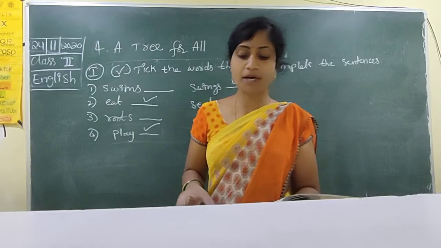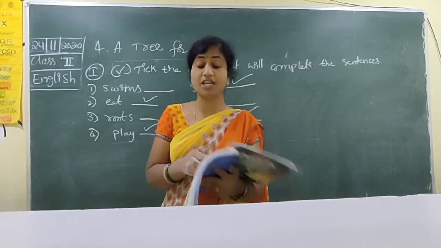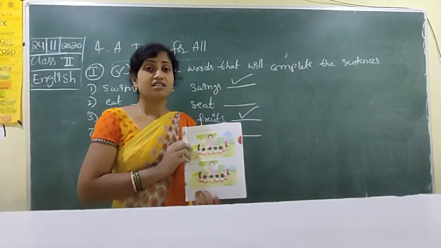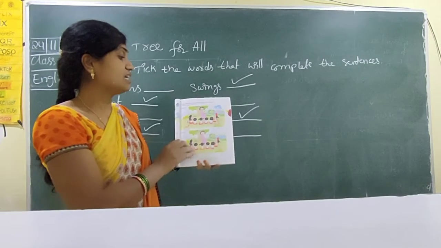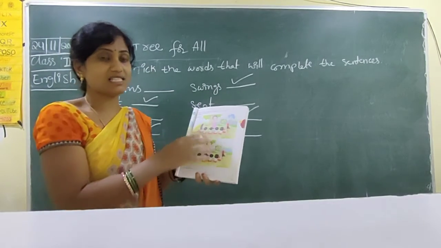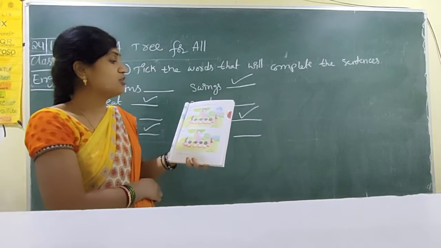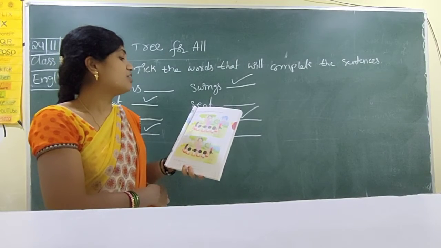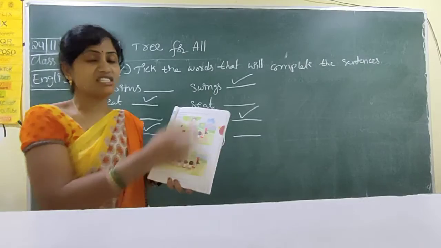Next, work with your partner. Spot 8 differences between picture A and picture B. You have to find out the differences. Some things are missing in picture B. See here, picture A has all the things. Some things are missing in picture B. You have to circle the things that are missing.